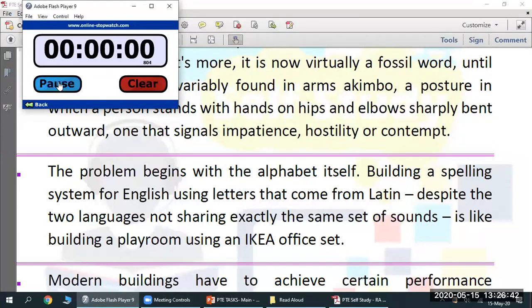Yes, Bala. The problem begins with the alphabet itself. Building a spelling system for English using letters that come from Latin, despite the two languages not sharing exactly the same set of sounds, it's like building a playroom using an IKEA office set. Right. Good. It was better. Only thing, your background noise was there. I mean, that clarity was not there, and still okay.